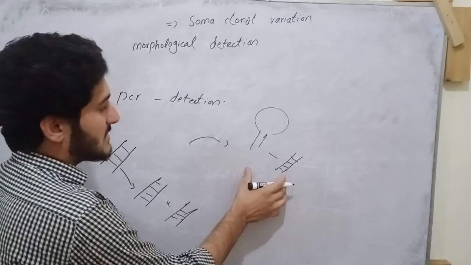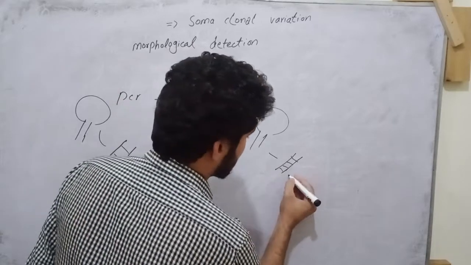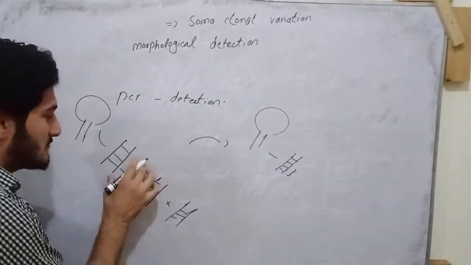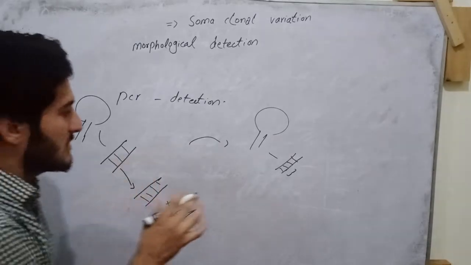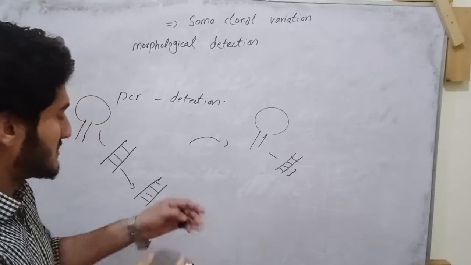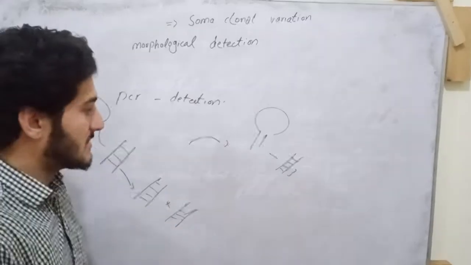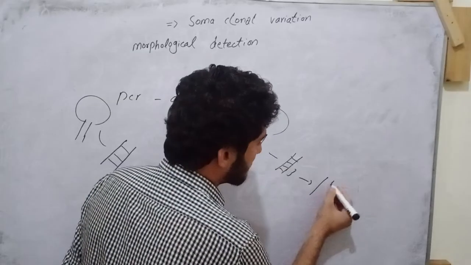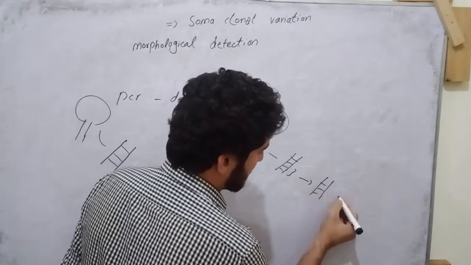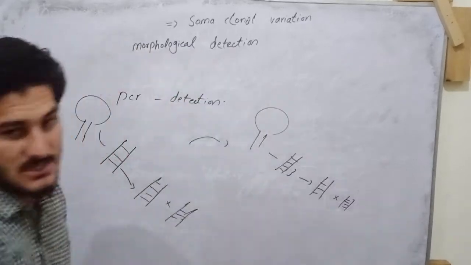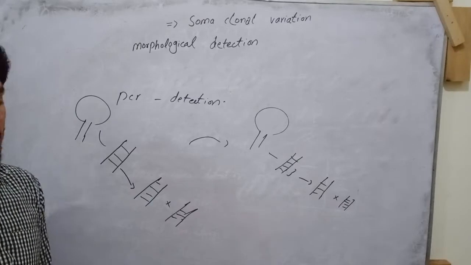We use the same primer for this specific gene which we target in this DNA molecule. When amplification occurs and the DNA is copied, somaclonal variation has not taken place.